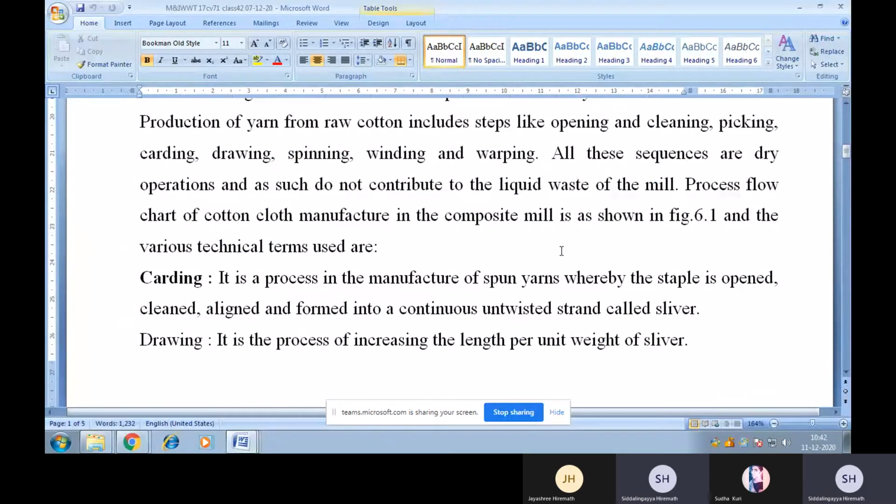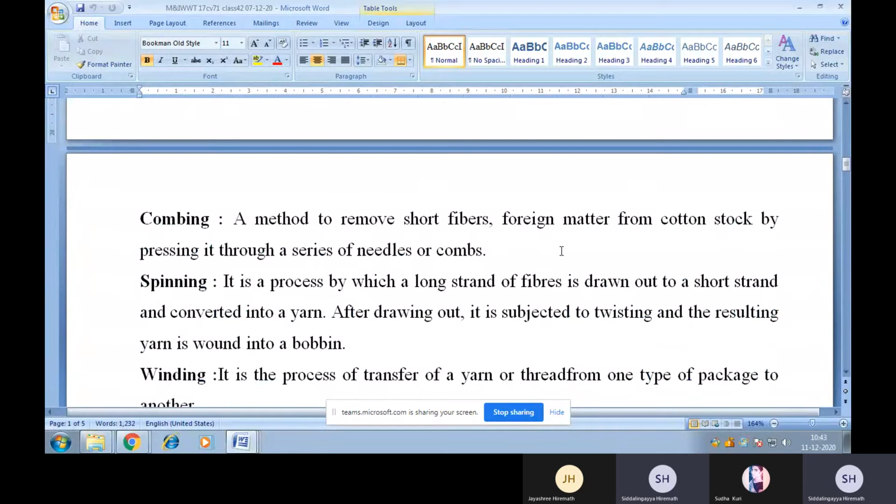First one is carding. What do you mean by carding? It is a process in the manufacture of spun yarns whereby the staple is opened, cleaned, aligned, and formed into a continuous untwisted strand called sliver. Second one is drawing. It is the process of increasing the length per unit weight of sliver.